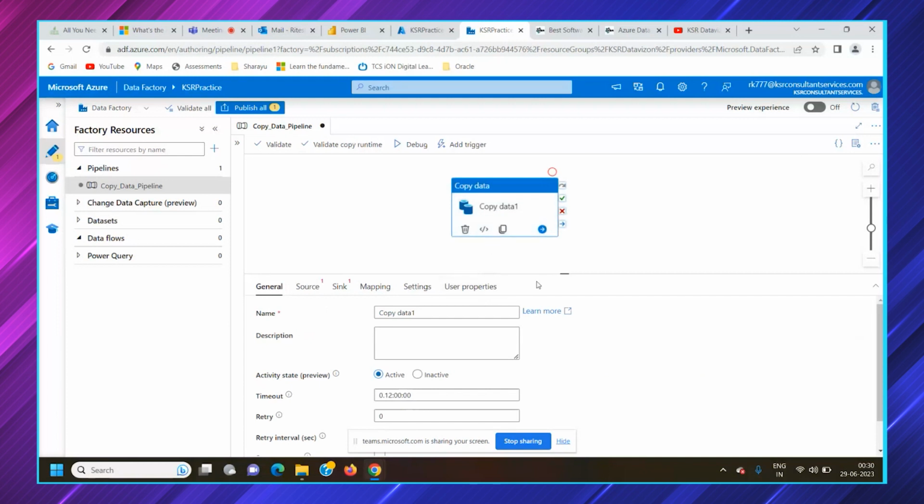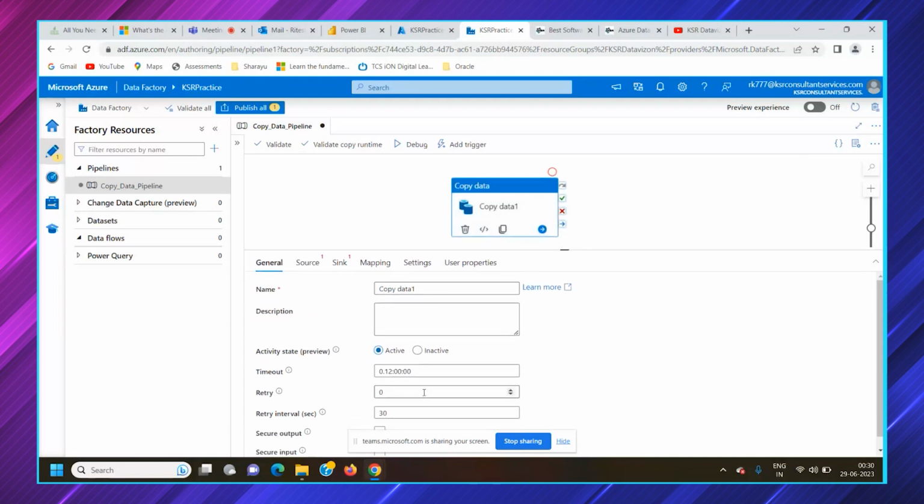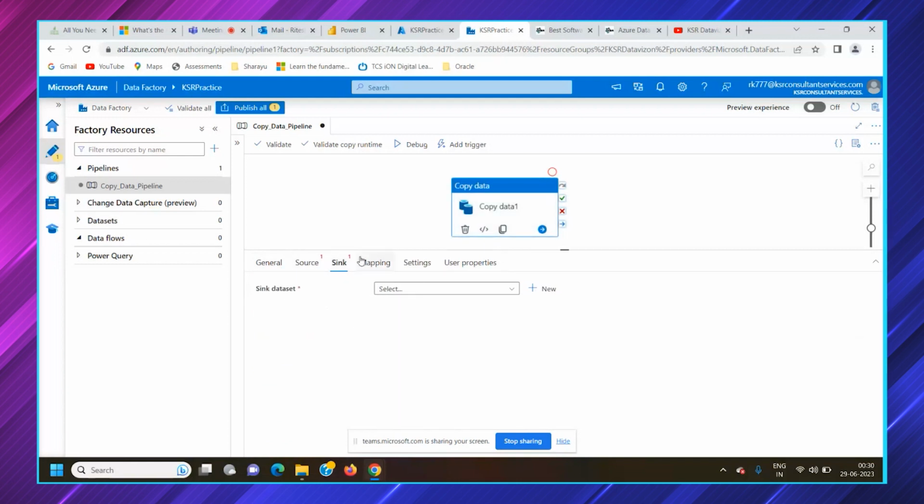Once you click on the activity, the activity details would be available here. For every activity, you would get the general tab by default. As this is a copy activity, you might also see source, sink, and mapping.